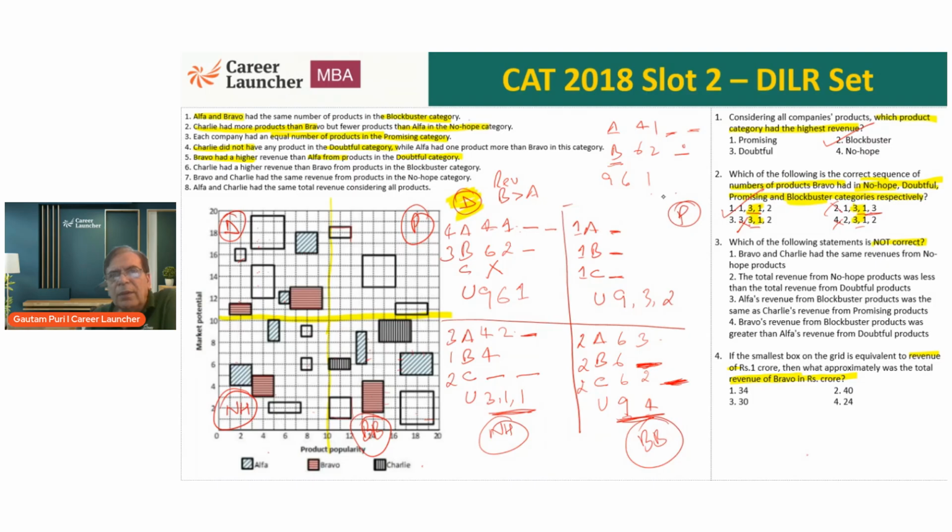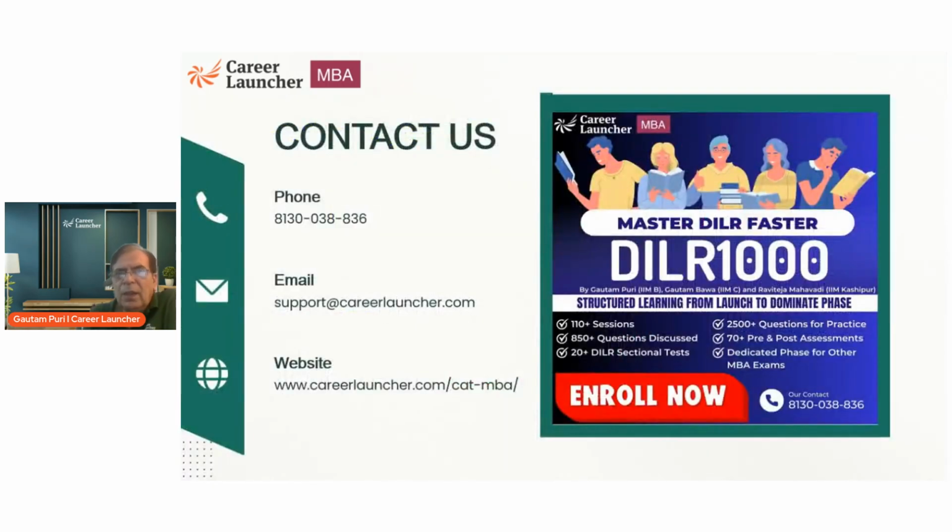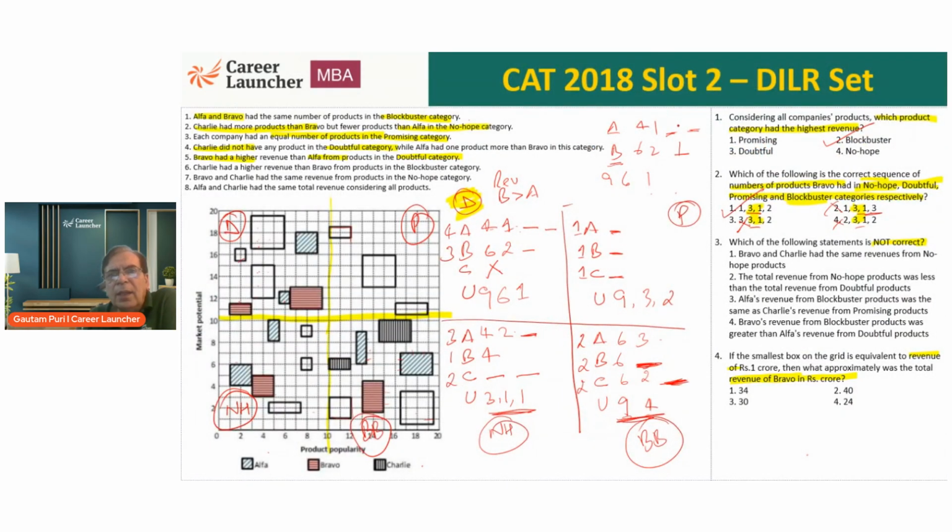Because if this comes out to be 1, the other will be 9 and 6. Not possible, because then the revenue of Alpha will be greater. So this cannot be 1. Can this be 6? Let's check. If this is 6, the other two will be 9 and 1. 9, 1, 10, 1, 11, 15. This becomes 15. What about Bravo? 6, 6, 12, and 14. Not possible, because Bravo has to have higher revenue than Alpha. So even this is ruled out.